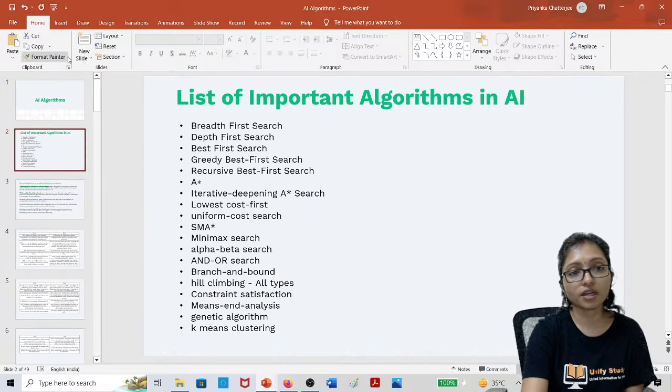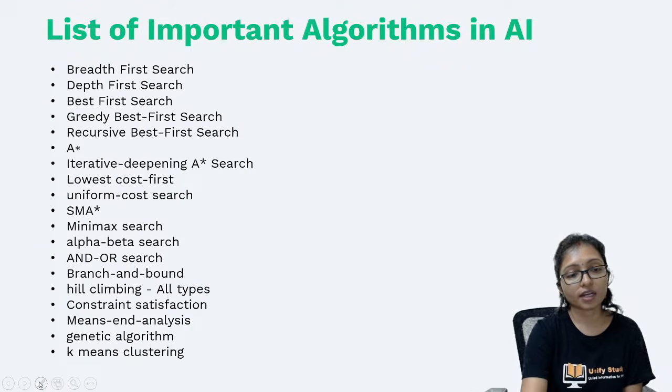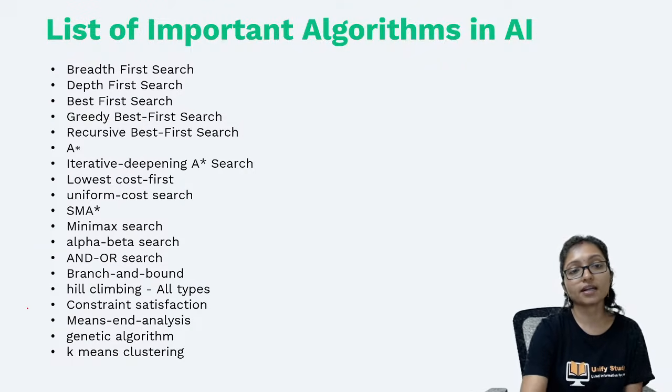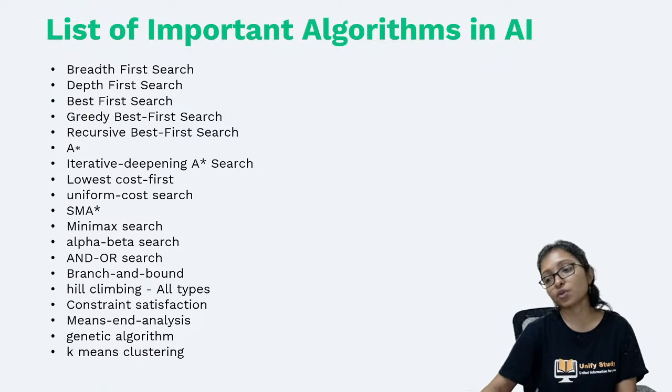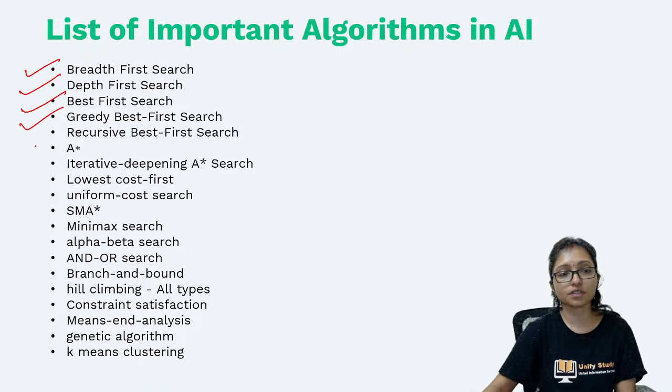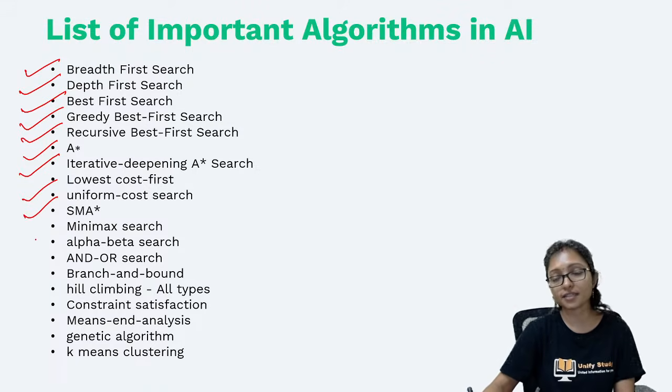Here is the list of all algorithms that come under AI. I made a list of all algorithms that come under AI. Maybe we will not be able to cover all the algorithms in one class, but these are the list. You can make a list and try to complete these algorithms. Breadth first search, depth first search, best first search, greedy best first search, recursive best first search, A star algorithm, iterative deepening A star algorithm, lowest cost algorithm, uniform cost algorithm. You will get all the questions here one by one.